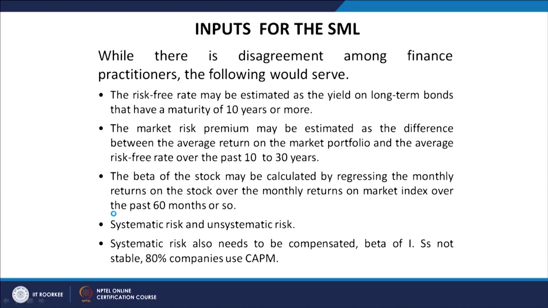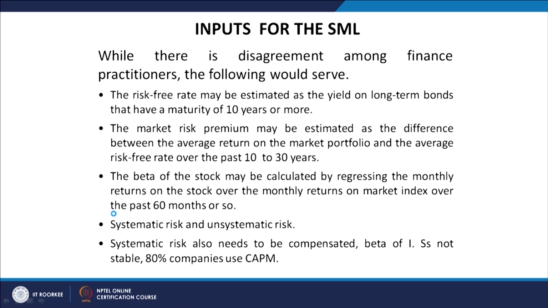So, if you are taking such a long period and you are getting two proxies easily available, the market index as well as the risk free rate of return, the premium can be satisfactorily worked out. The beta of the stock may be calculated by regressing the monthly returns on the stock over the monthly returns on the market index over the past 60 months or so.